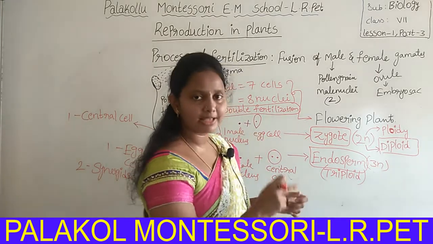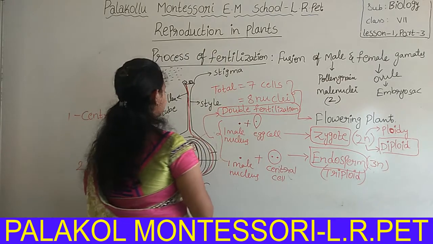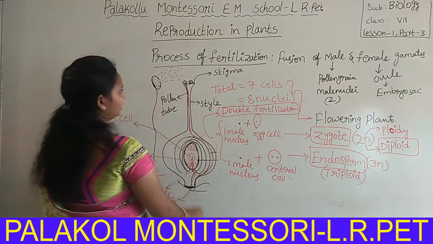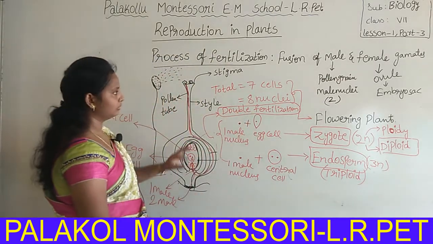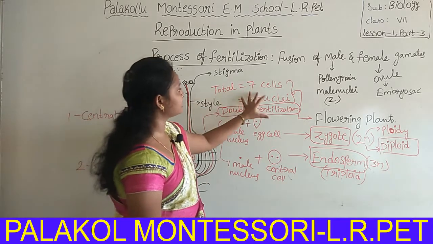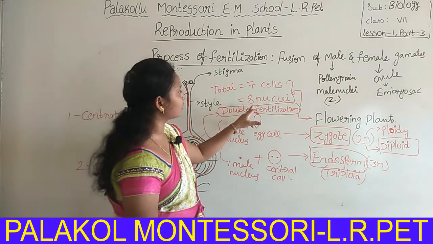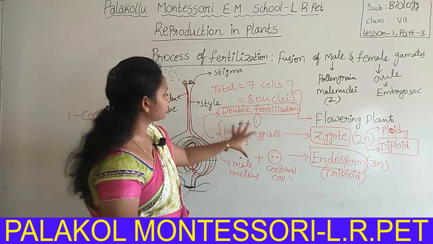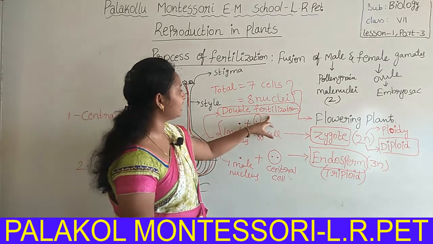How does it take place? I am just showing here. Is it all clear to all? Total number of cells is 7, total number of nuclei is 8. This fertilization is called double fertilization.